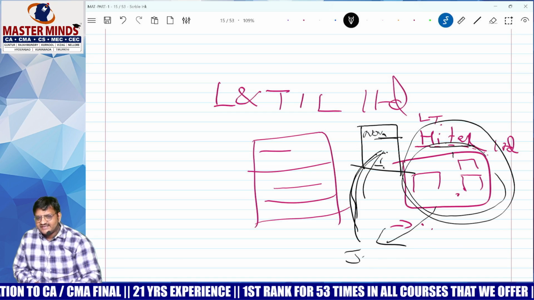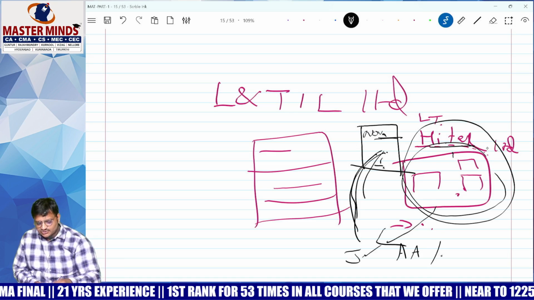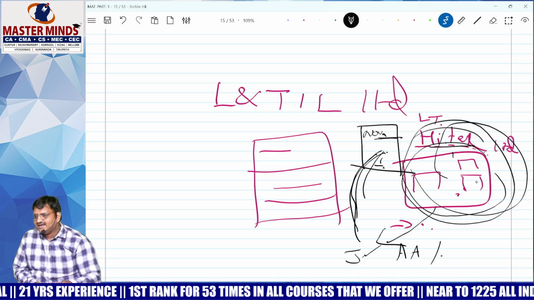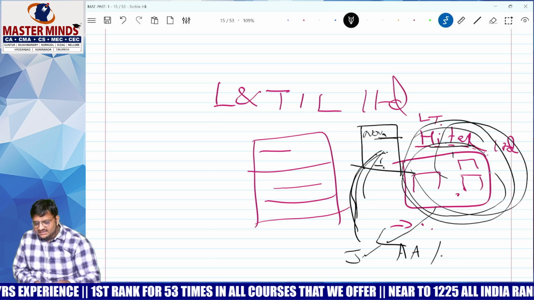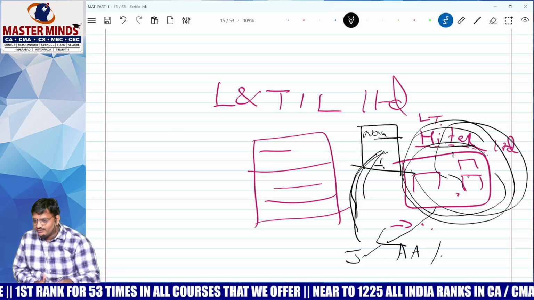So Junior NTR's marriage, Allu Arjun's marriage. Seriously, all these people's marriages took place in this premises only. What is that? Hitex. You know what? They only got losses. I was the auditor in that organization for so many years.